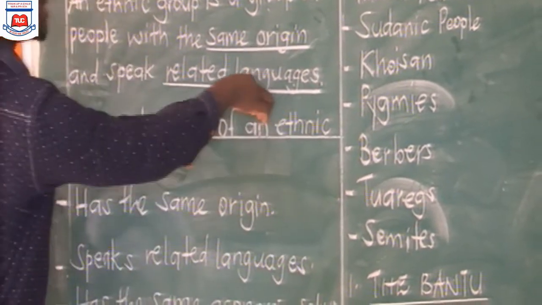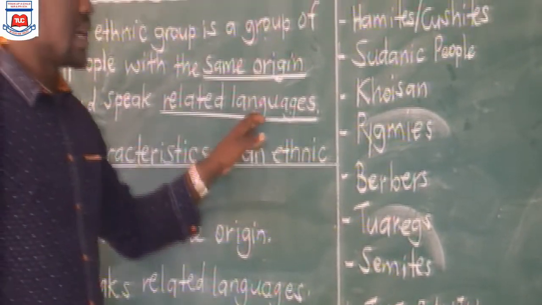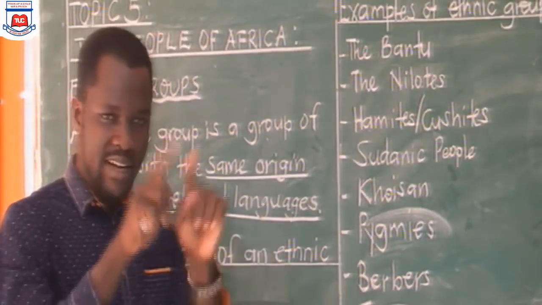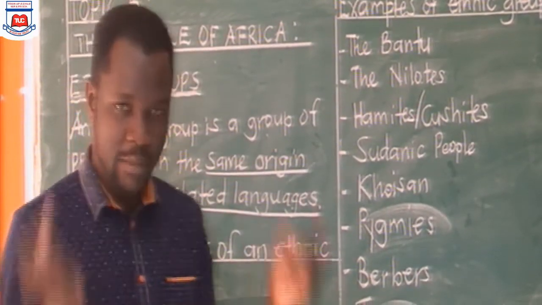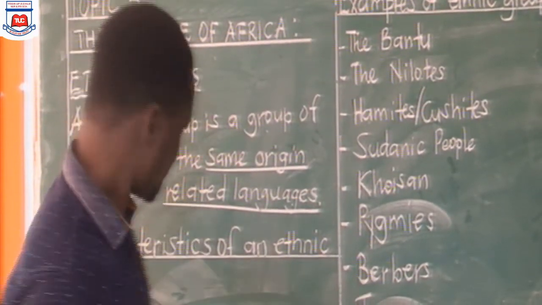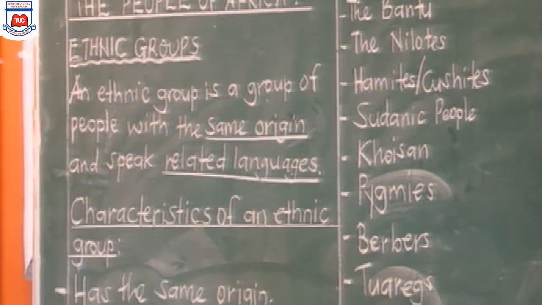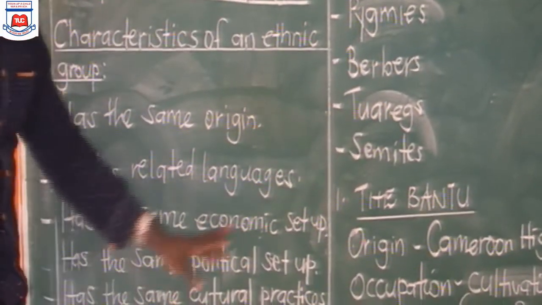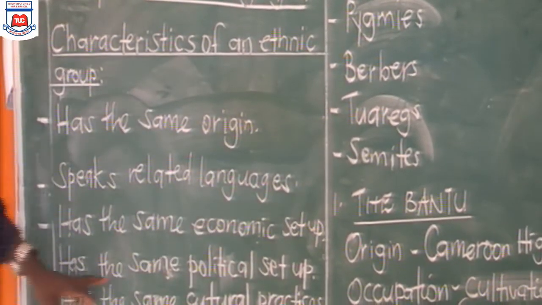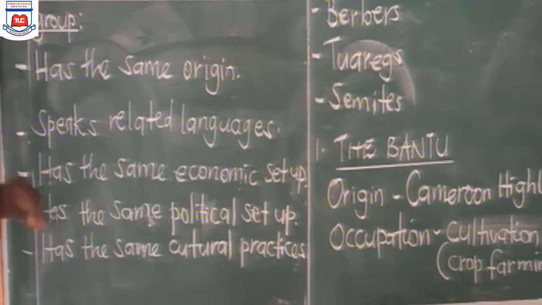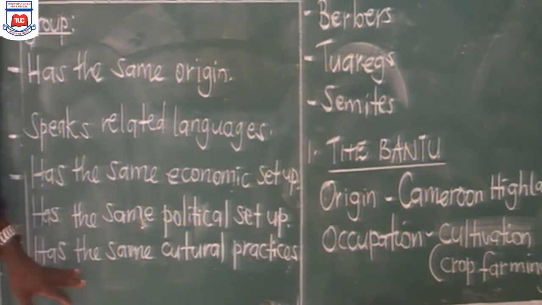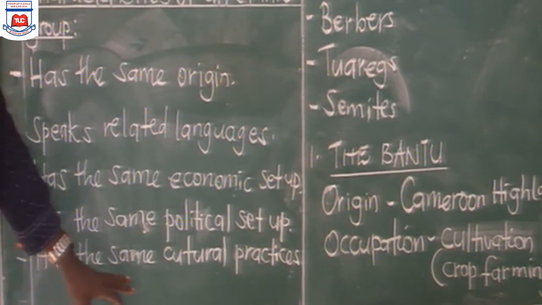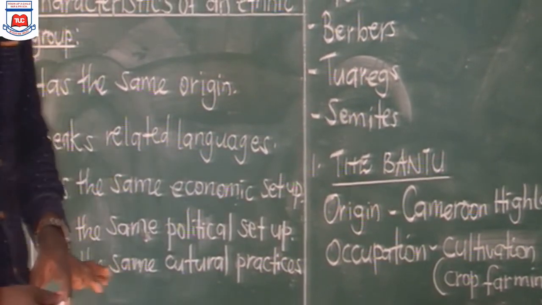As we said here, the languages spoken in an ethnic group are related. Some people say they are similar. It's all the same. Next, we are saying an ethnic group has the same economic setup. It has the same political setup. Then we are also saying that an ethnic group has the same cultural practices.